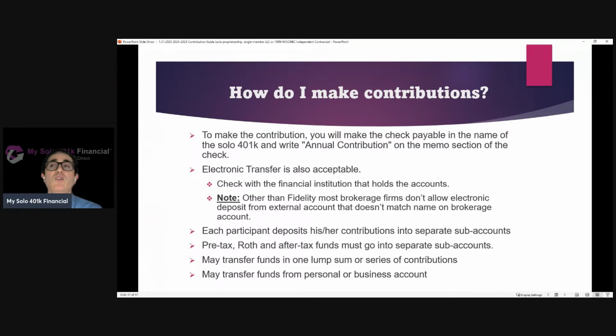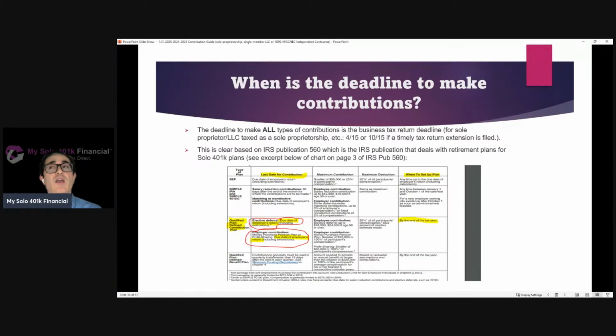Each participant is going to deposit his or her contributions into separate sub-accounts. You need separate accounts also if you're going to have pre-tax, Roth, and after-tax. This is how you might end up with 6 accounts. If you've got 2 participants, each person making pre-tax, Roth, and after-tax contributions, that's a total of 6 accounts. Contributions can be deposited in one lump sum or over a series of contributions, as long as it's deposited by the deadline. Those contributions can be transferred from a personal or business account. All of that is acceptable from a solo 401k perspective.